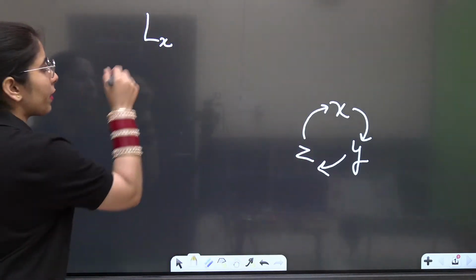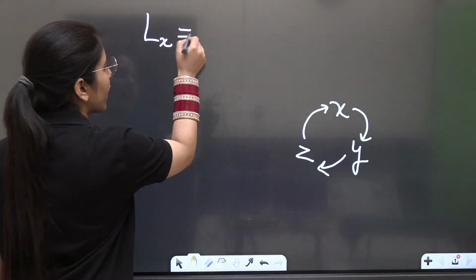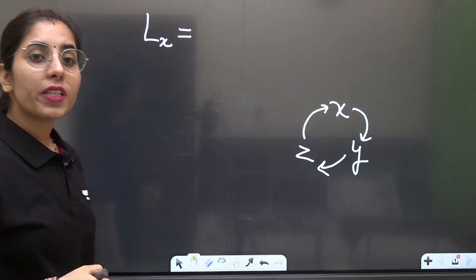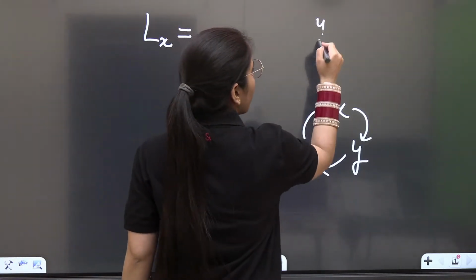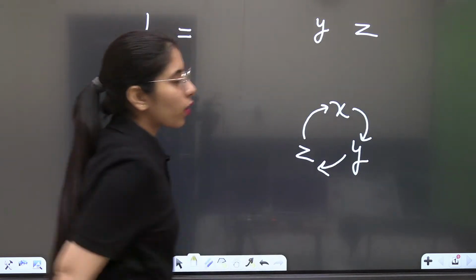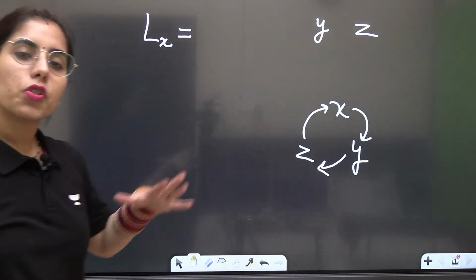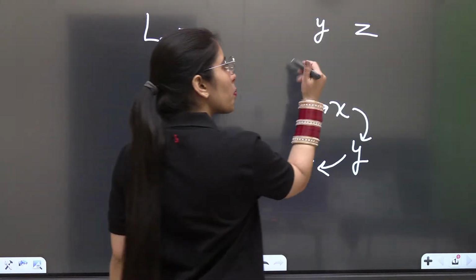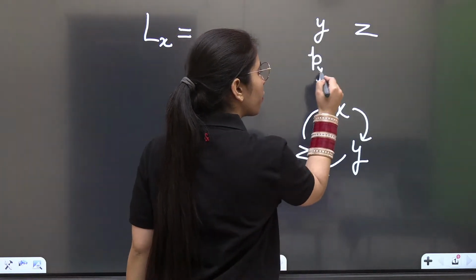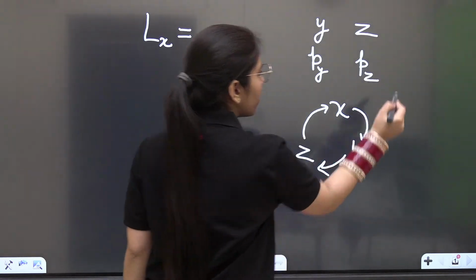This is how you will have the cyclic order which you can follow. You have to do one thing. As per the cyclic order, after X, what should be there? This is the Lx, the X component. It should have Y, and after that, it should have Z. Clear? In sequence, I have just written the position components first of all. Their corresponding linear momentum you have to write here. Now, this is the trick.